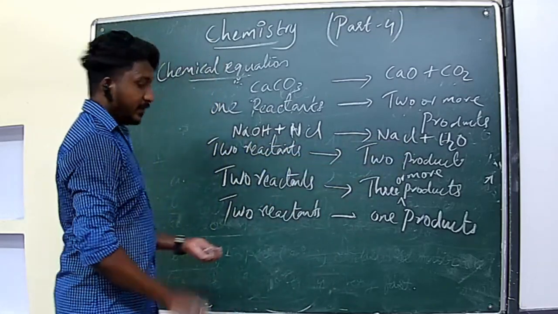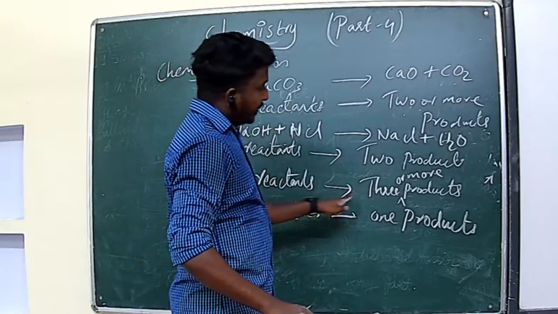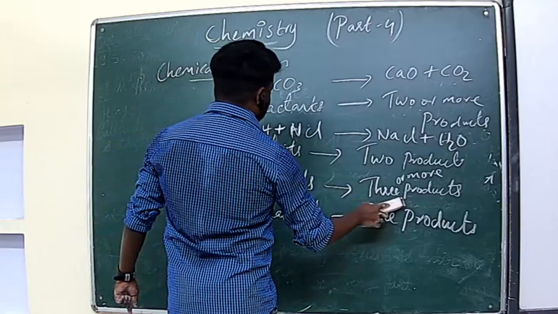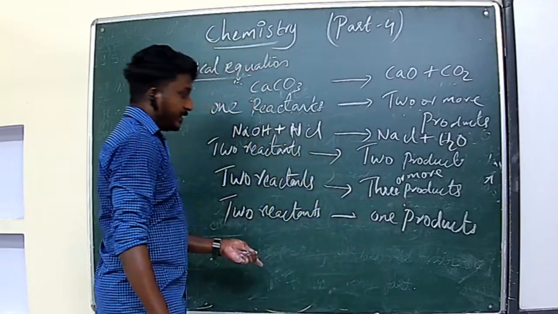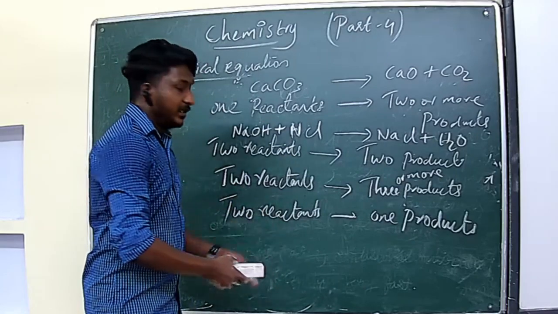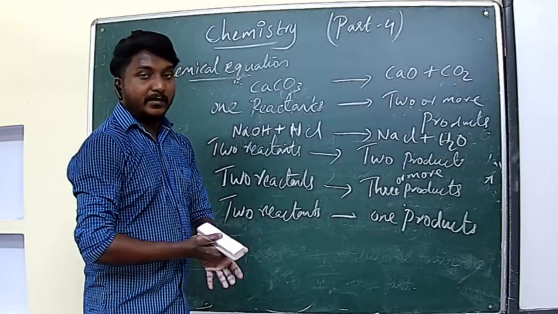Then another example. Two reactants can give three or more products, and two reactants can give one product. So we will study more about this in the chemical reaction chapter. So these are the involvements of the chemical equations.